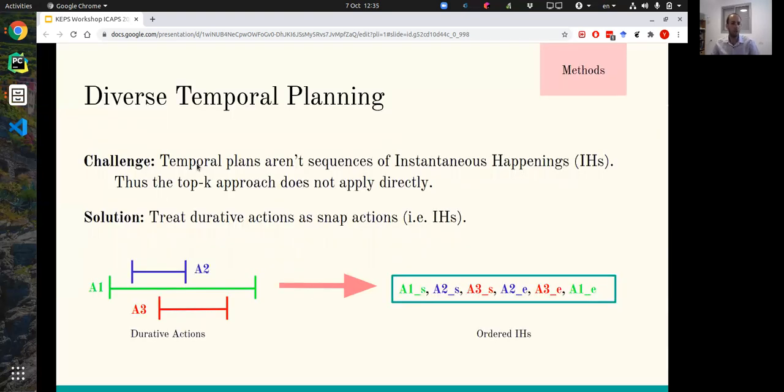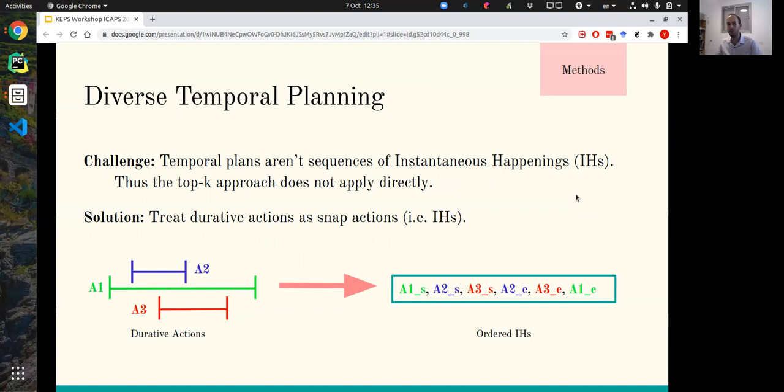The first challenge we had to deal with was how to obtain these diverse solutions in the temporal planning setting. The problem with temporal plans is that they aren't sequences of instantaneous happenings, which we will denote IHs. Thus, the top K approach doesn't apply directly as we would have liked. Our solution was treating the durative actions in the temporal setting as snap actions, meaning each action is split into a start action and an end action. And thus, they do behave like instantaneous happenings.